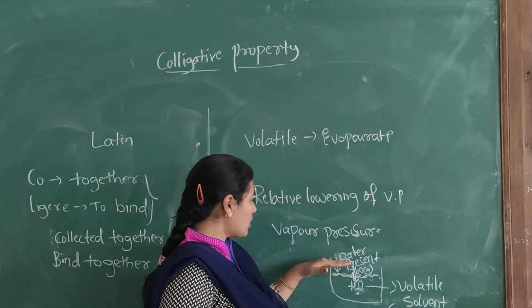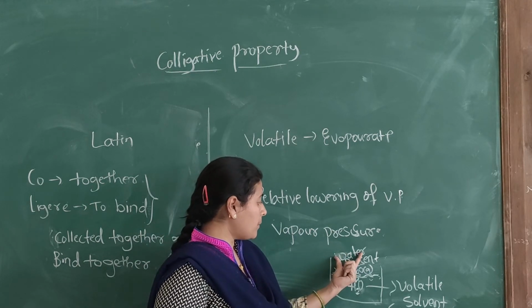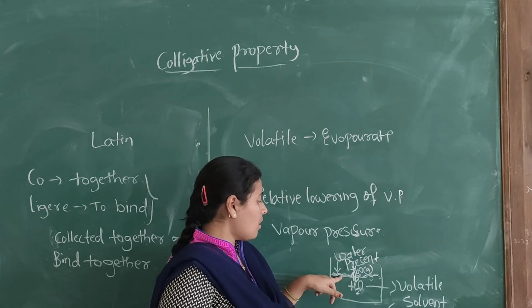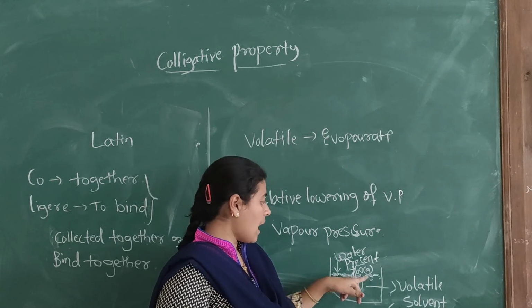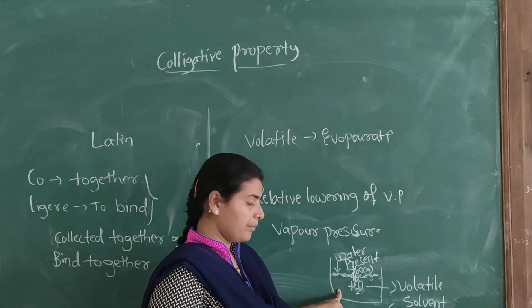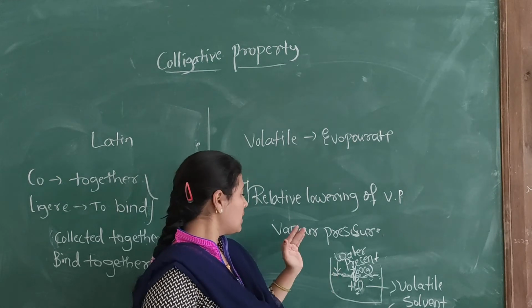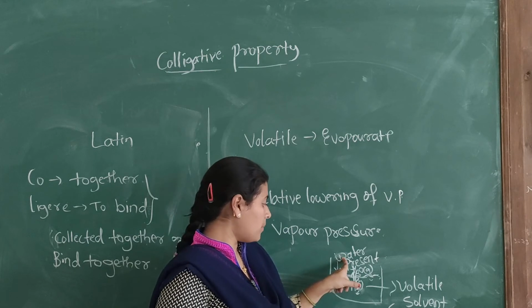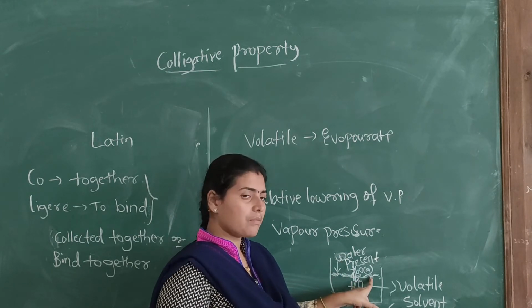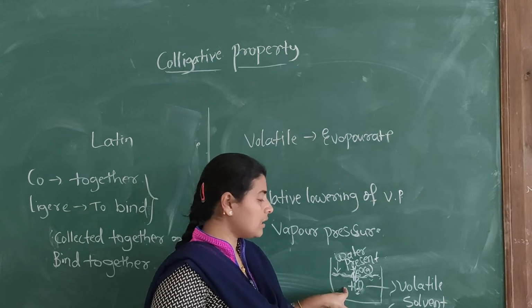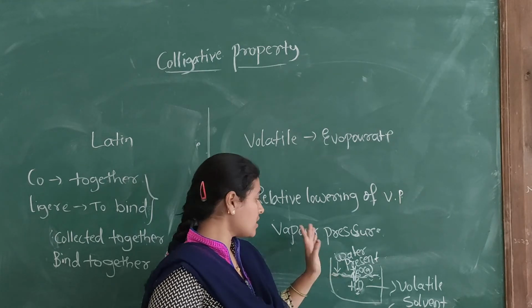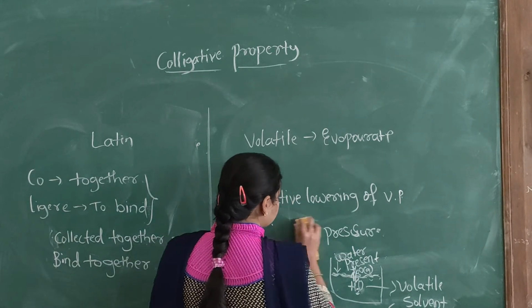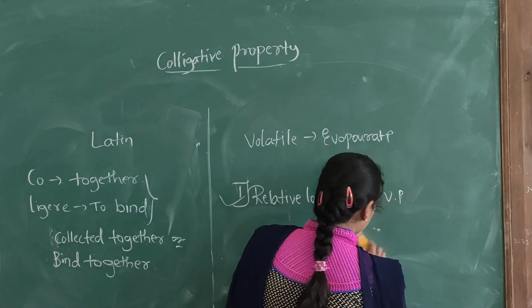So what is meant by vapor pressure? The pressure exerted by the vapors on the liquid surface at equilibrium with the liquid at the given temperature is known as vapor pressure. The pressure exerted by the vapor above the liquid surface at equilibrium with the liquid at the given temperature is called vapor pressure. Now we will see lowering of vapor pressure.